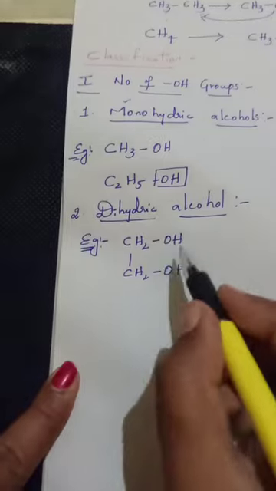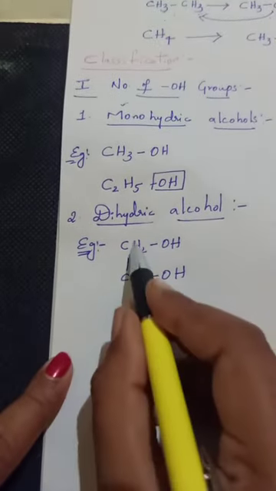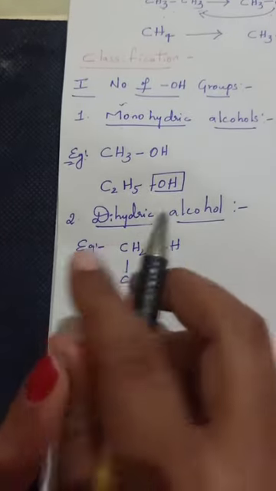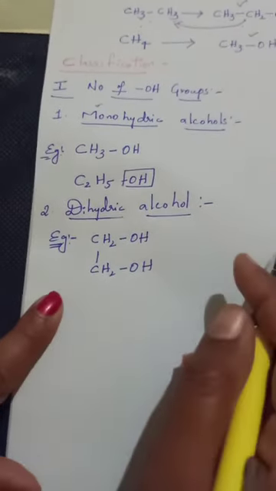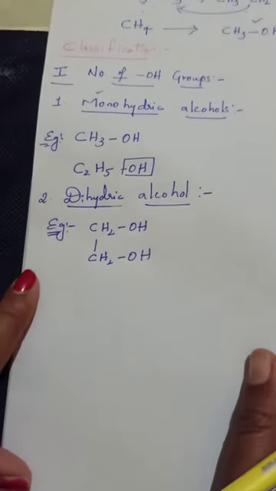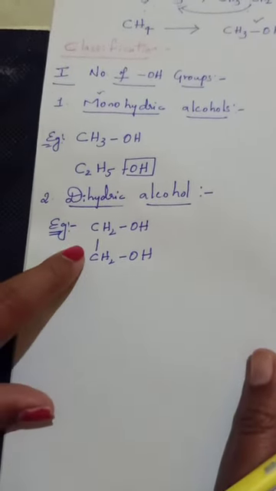In this compound two hydroxy groups are present on two different carbons. Remember, two hydroxy groups should not be present on the same carbon. They should be present on adjacent carbons or two different carbons, and then the compound is stable.